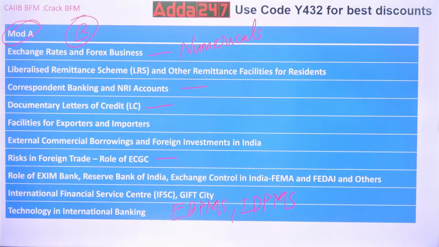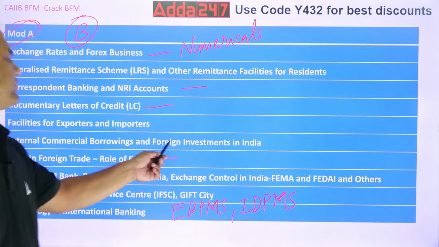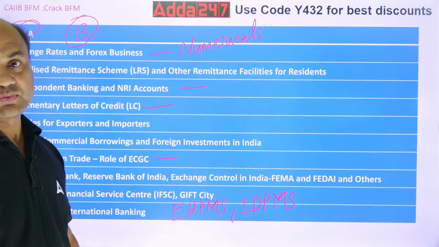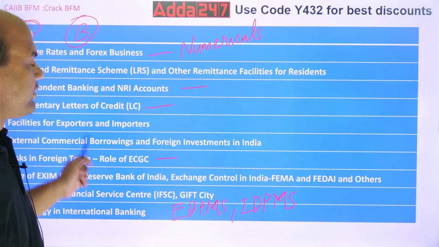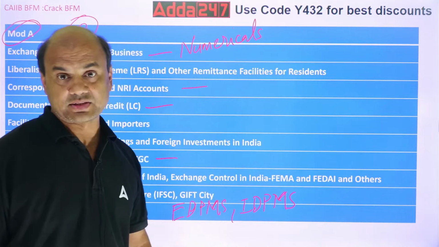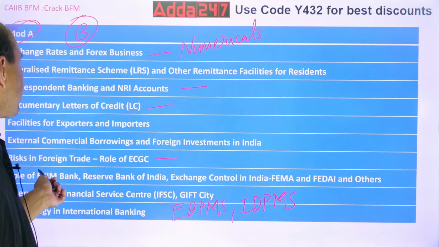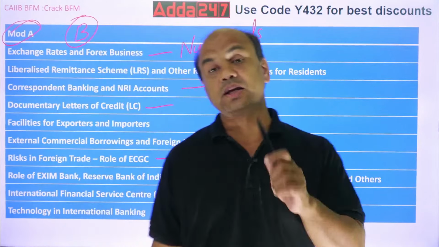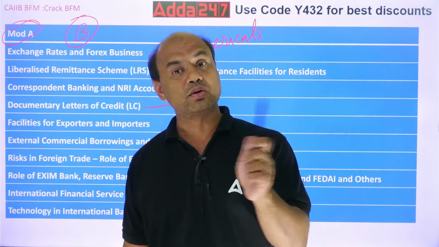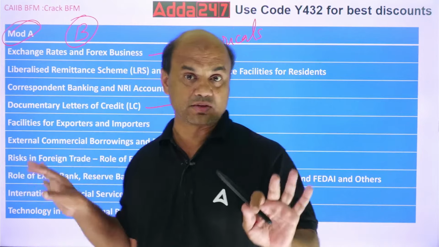Foreign investments in India. What are the various types of foreign investments? These are related to this one. FDI, FPI, both of them will be asked. What are the various types of ECBs? That will be asked. External commercial borrowings. Role of ECGC. Here you will have various policies of ECGC related to the bank and related to the customer. There are 2 separate sets of policies.